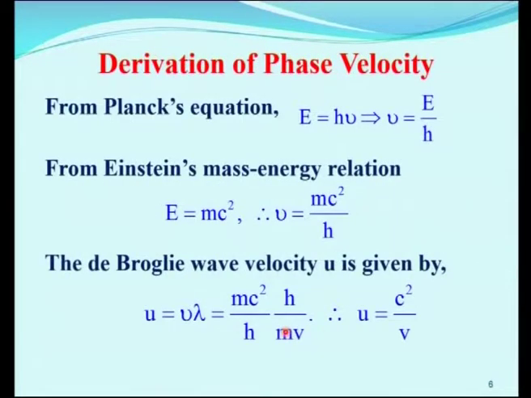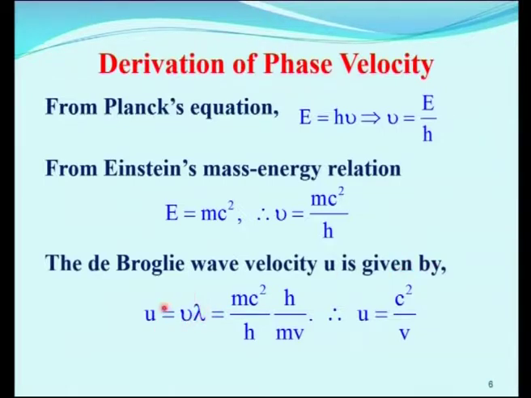Now, let us derive the phase velocity or wave velocity. After this we shall derive the group velocity. So, derivation of phase velocity. From Planck's equation we can write E is equal to h nu, then nu is equal to E by h. Similarly, from Einstein's mass energy relation we can write E is equal to mc squared. Substituting E as mc squared, nu is equal to mc squared by h. Then the de Broglie wave velocity u is given by u is equal to nu lambda.